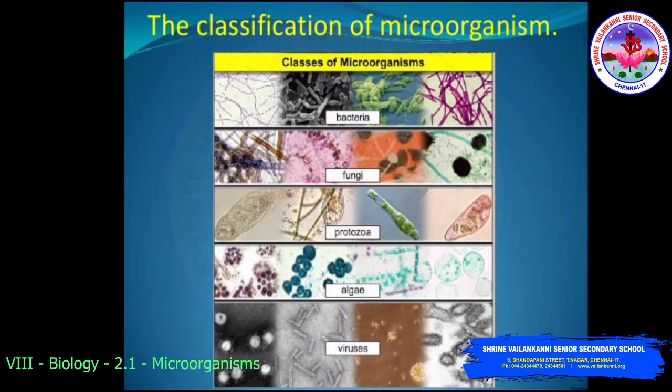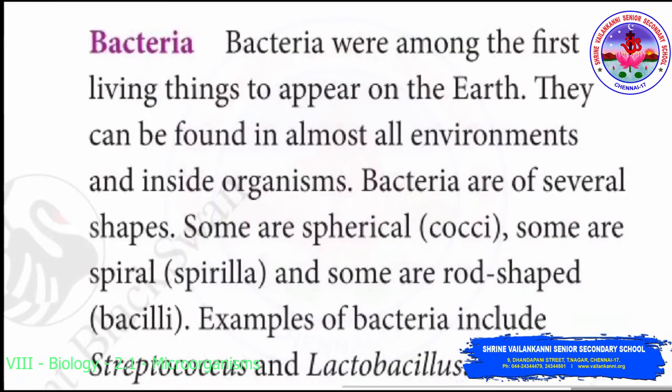Here you can see some examples of microorganisms. Bacteria. Bacteria were among the first living things to appear on the earth. They can be found in almost all environments and inside organisms. Bacteria are of several shapes. Some are spherical, some are spiral and some are rod-shaped. Examples of bacteria include Streptococcus and Lactobacillus. So here we discuss bacteria.